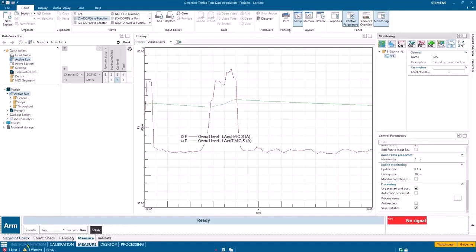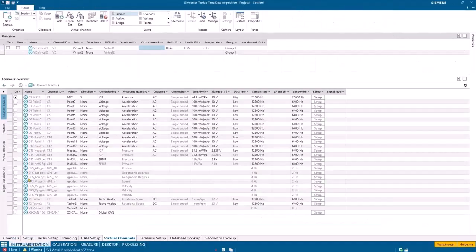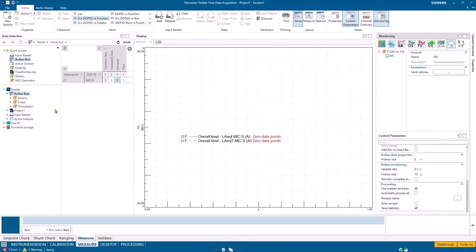And so if I go to my instrumentation tab here, I've got one channel turned on. I've got a Scadas XS hooked up to my computer, and it's just a microphone on a single channel. One of the cool things that's new-ish, I'd say, in time data acquisition in TestLab Neo is the ability to do some monitoring. You see these different functions, a spectrum map, an average octave spectrum, overall level, octave section, etc. Some things that I can monitor in real time while the data is streaming in.